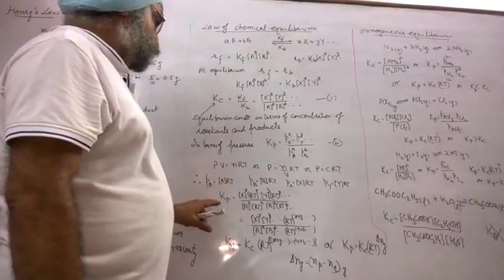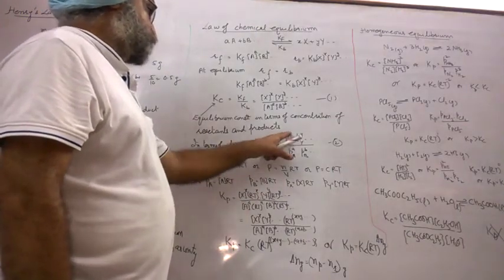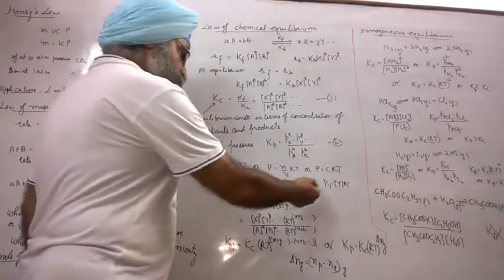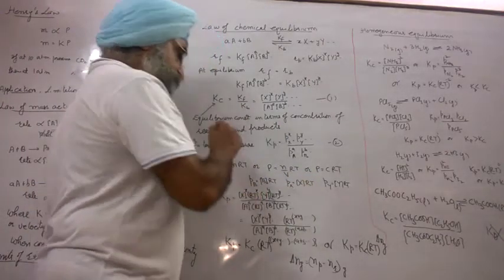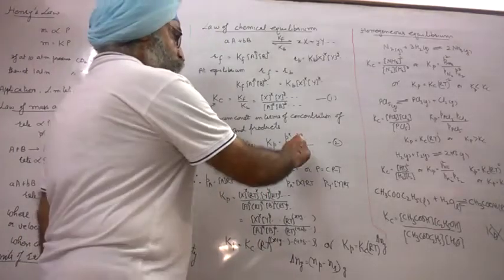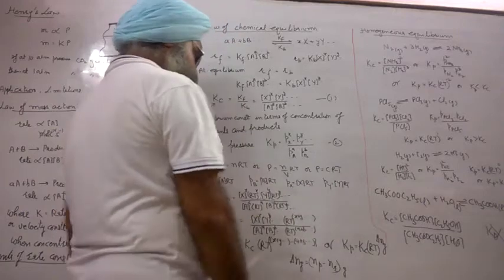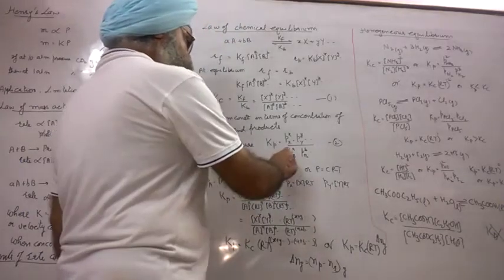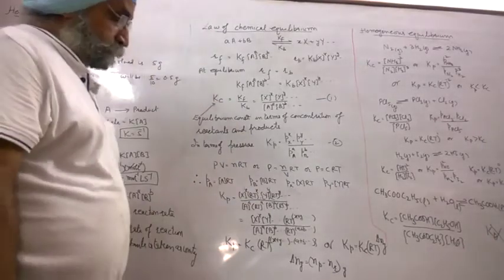On putting the values in the second equation, Px power x, the complete term has to be raised to power x, it means [X] raised power x into RT raised power x. Power y, [Y] raised power y into RT raised power y. Power a, [A] raised power a into RT raised power a.